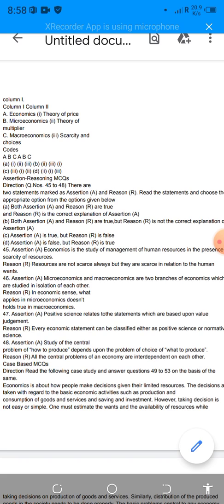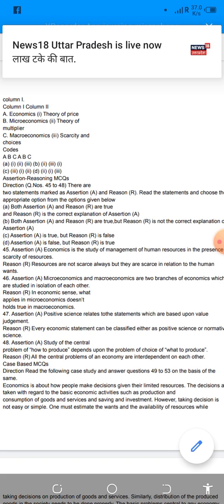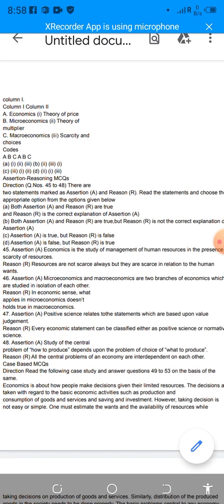So today, students, we are going to solve the assertion and reason based questions. First of all, we need to understand what the assertion is and what the reason is. Assertions are the statements, and the reasons are the reasons on which those statements are based. Now we have to find out in the questions whether the assertion and reason are true or false.